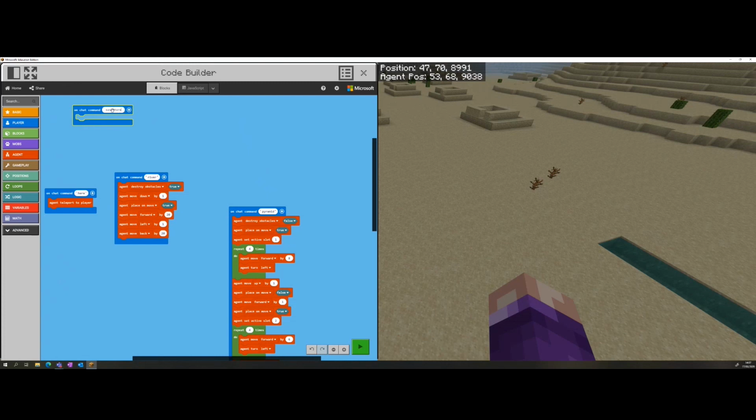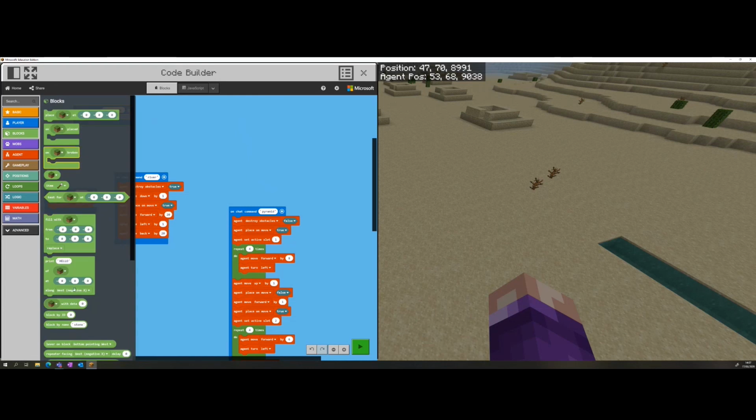Okay, and now I'm going to go into blocks because I know that there is a sand block that exists. So what we could do is get loads of blocks of sand to randomly spawn in the sky to make it seem as if there is a sandstorm occurring. So if I look through these, I can see that there is a place block at, and then the coordinates.